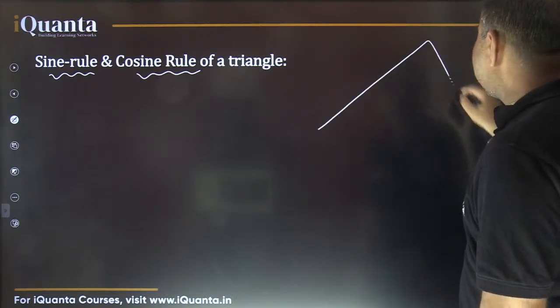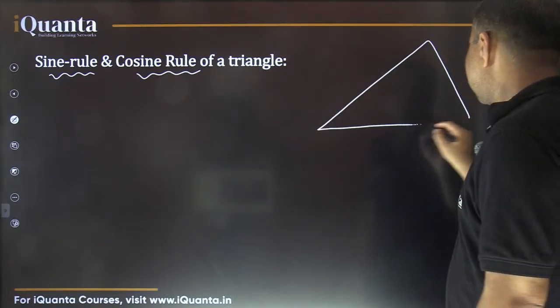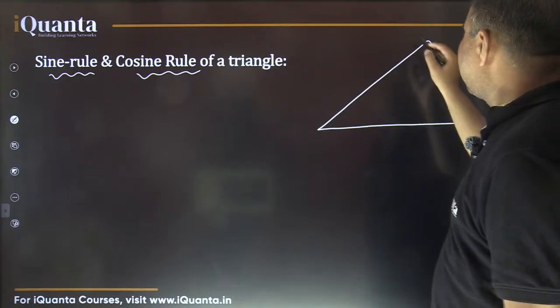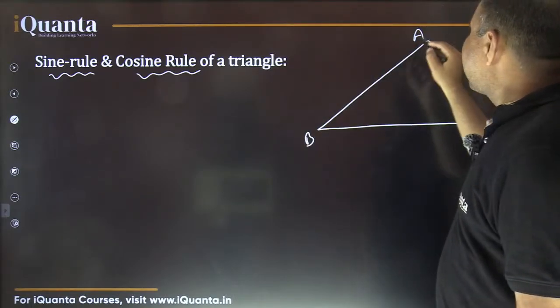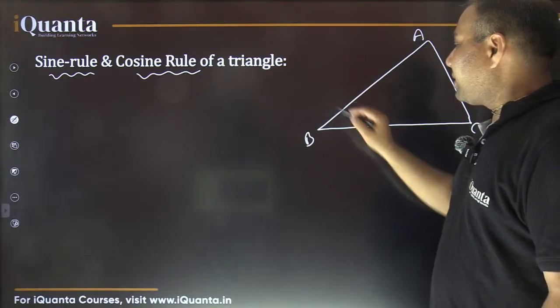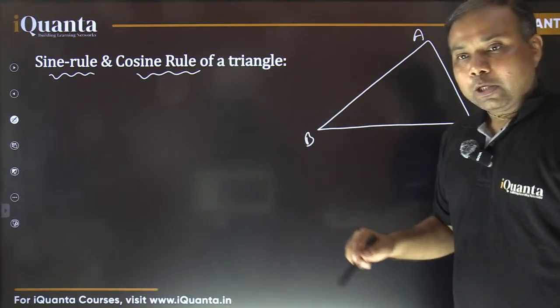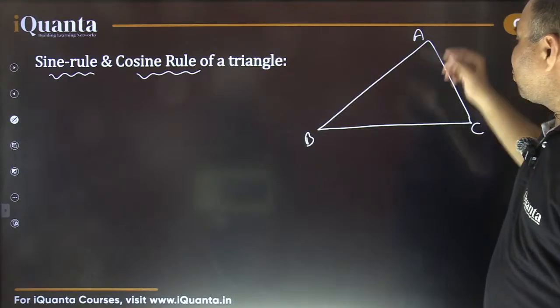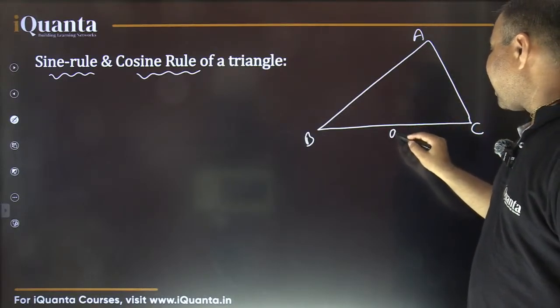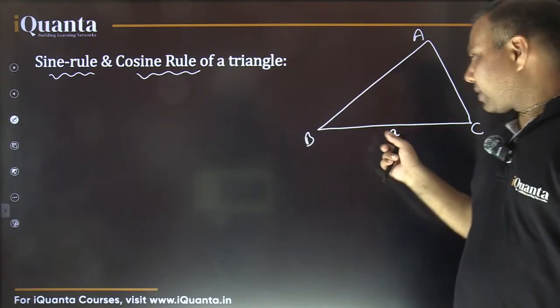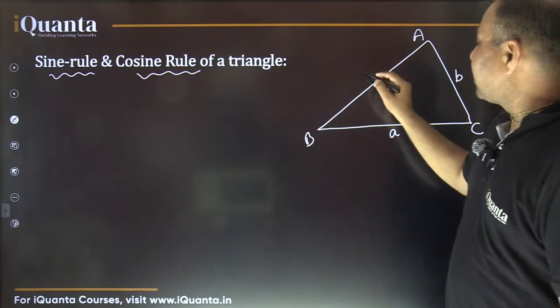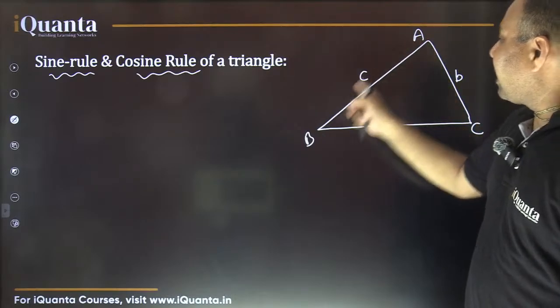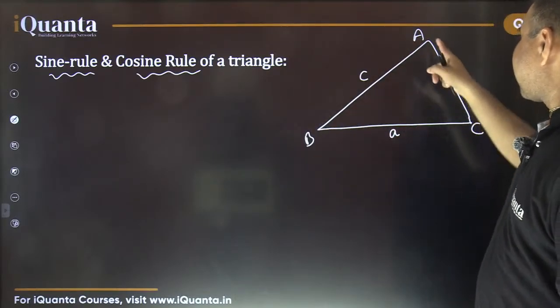So if this is a triangle, let's call it A, B, C. The angle at vertex A is angle A, at vertex B, angle B, and at vertex C, angle C. The side length opposite to vertex A is denoted by a small letter a. Opposite to B, it is small letter b, and opposite to C, small letter c. So this side length is c, this side length is a, this side length is b.